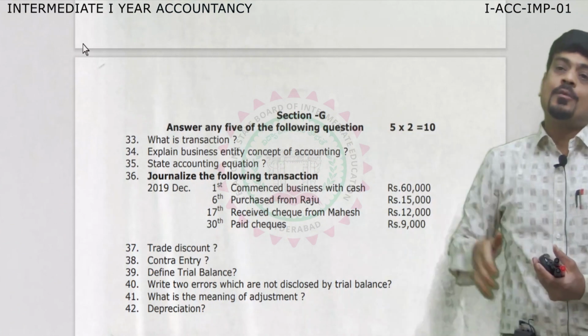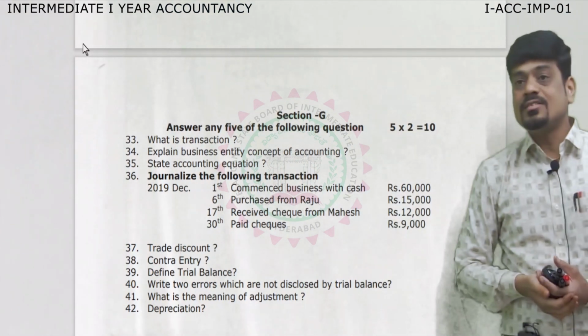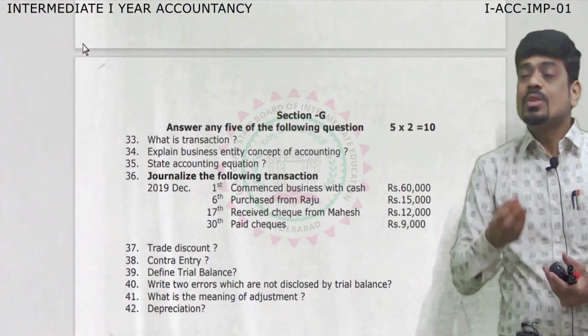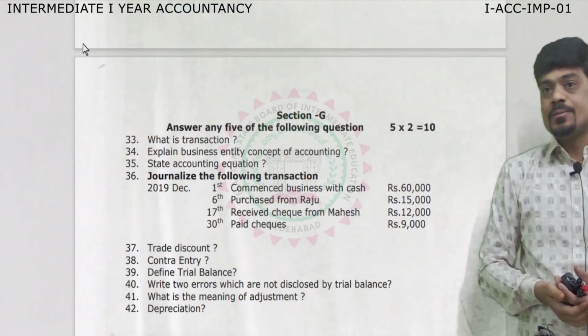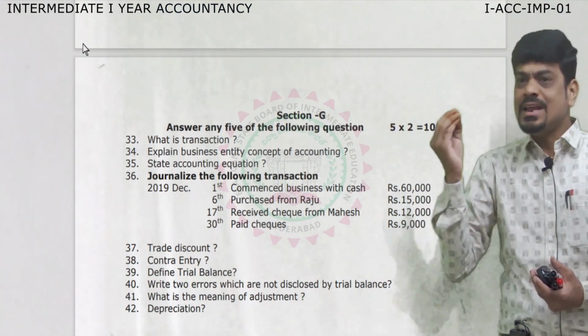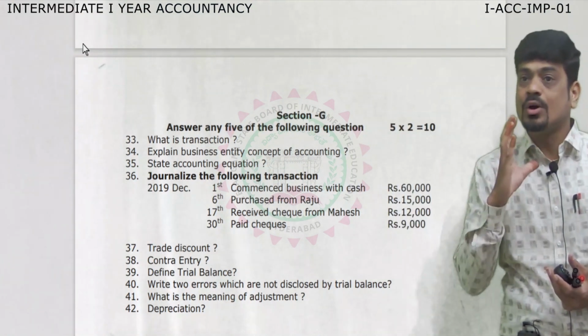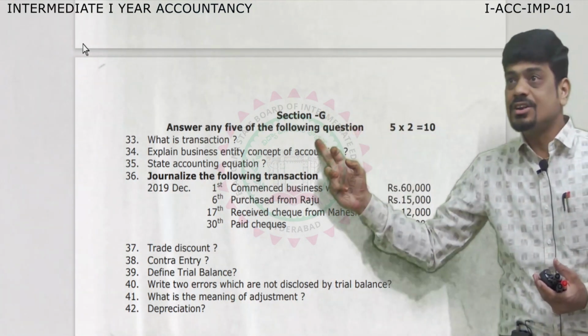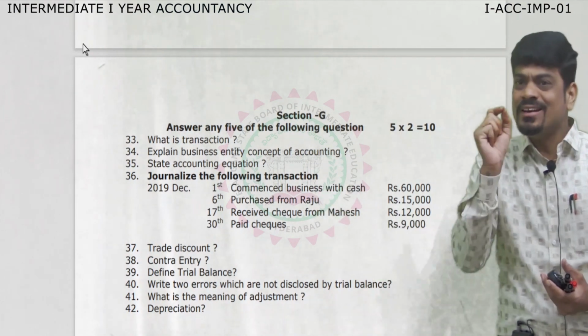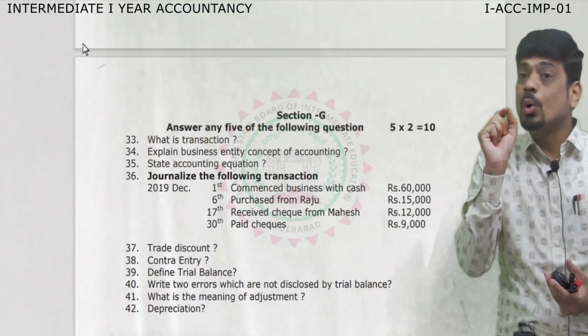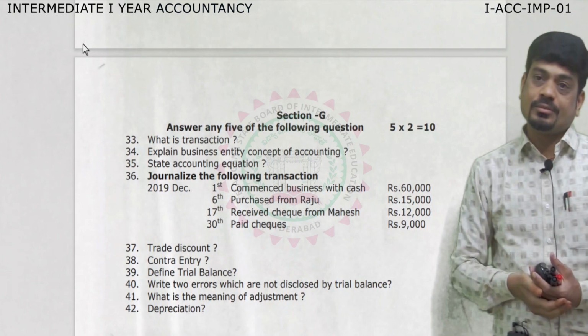Like that, we have chapter number 2, that is accounting concepts and conventions. From that, what can we expect? We can expect any one accounting concept. Frequently the examiner focuses on business entity concept, or generally they'll focus on going concern concept.